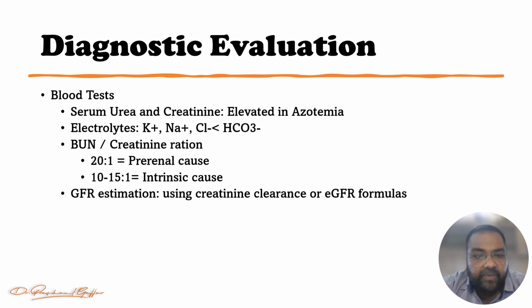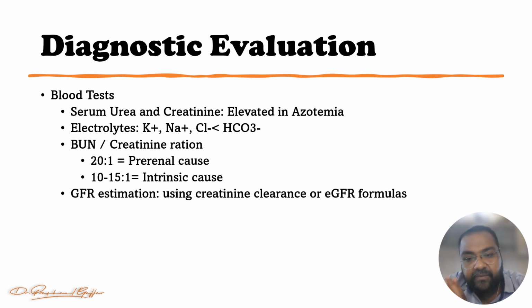We perform the electrolyte test to find hyperkalemia, for potassium, sodium, chloride and bicarbonate. Bicarbonate will decrease. We also check the blood urea nitrogen to creatinine ratio, right.